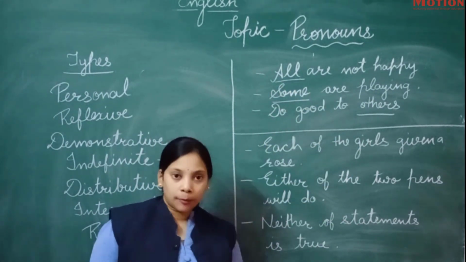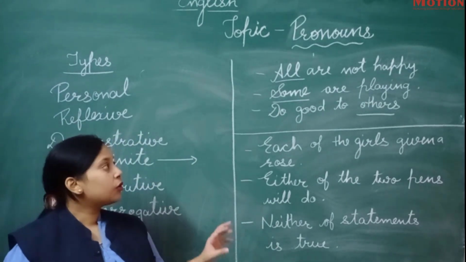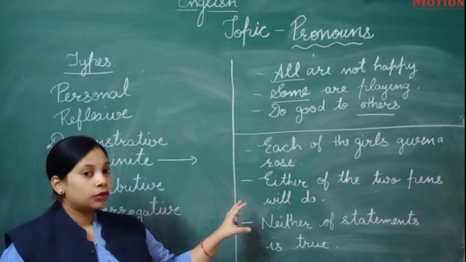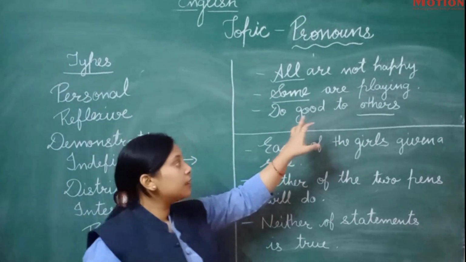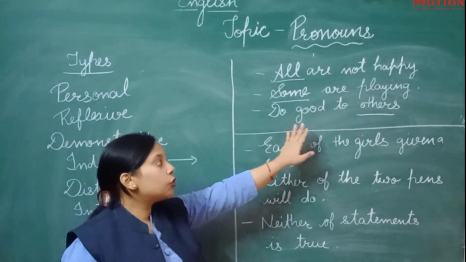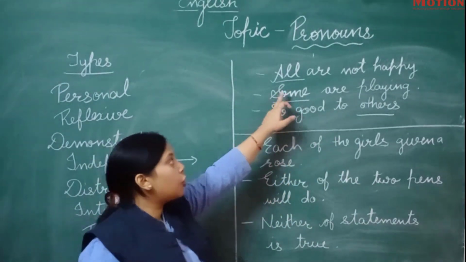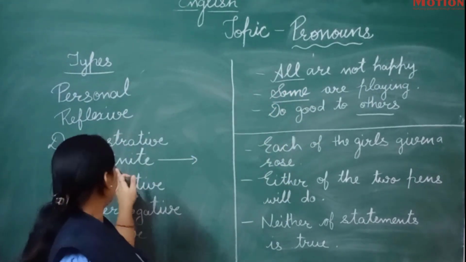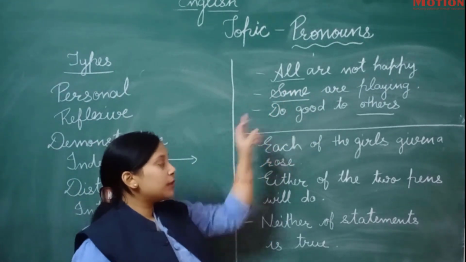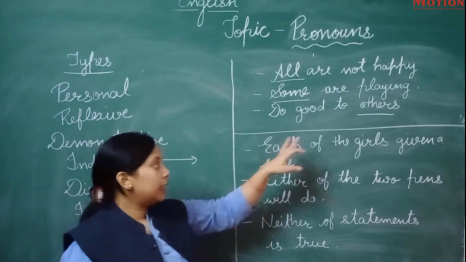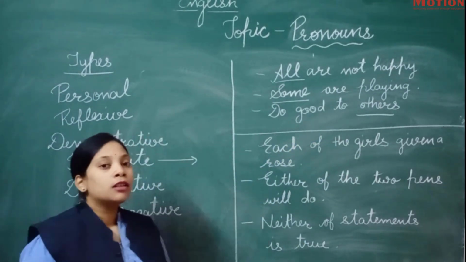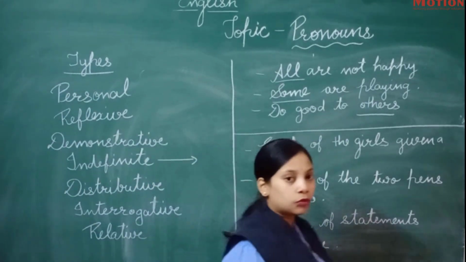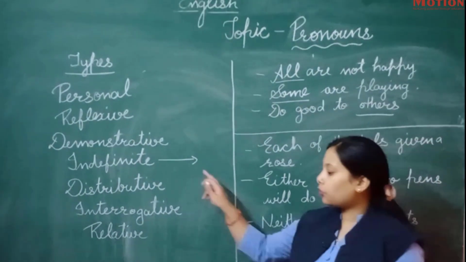Who are not happy? We don't know. So we are talking generally. All are not happy. Some are playing. Do good to others. So all is an indefinite pronoun. Some is also an indefinite pronoun, and others is also. So these kinds of words are known as indefinite pronouns.